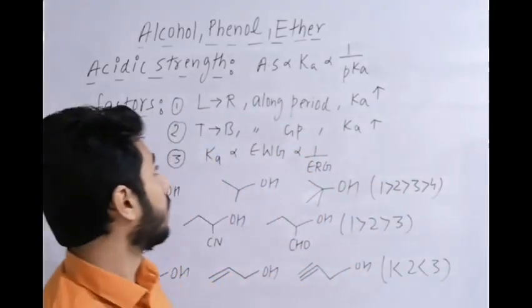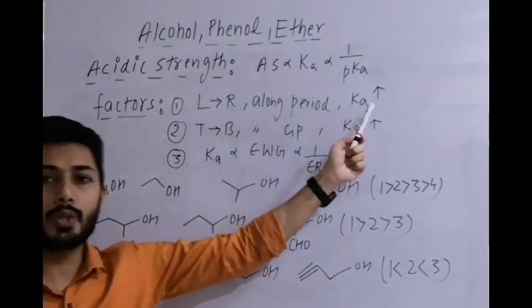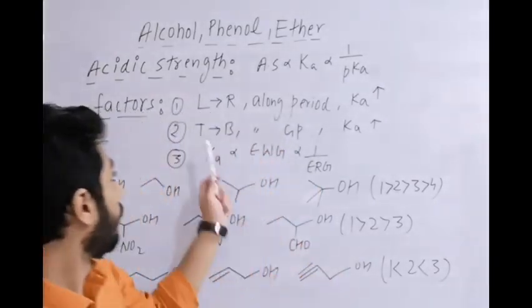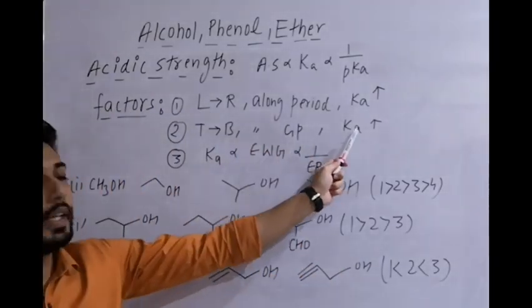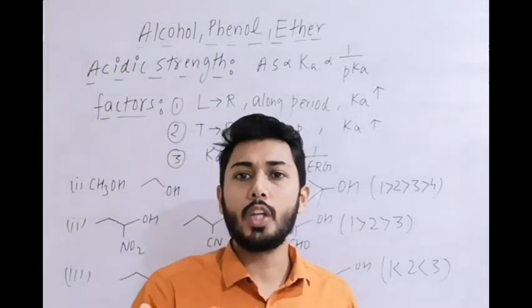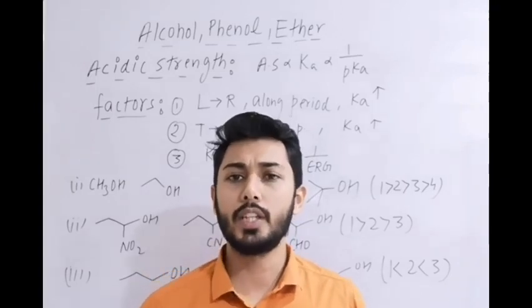Some factors: along the period, moving from left to right, acidic strength increases because the electronegativity of the atom increases. From top to bottom along the group, the general trend is that Ka increases, because as we go down the group, the size of the conjugate base increases, stability increases, and hence acidic strength increases.